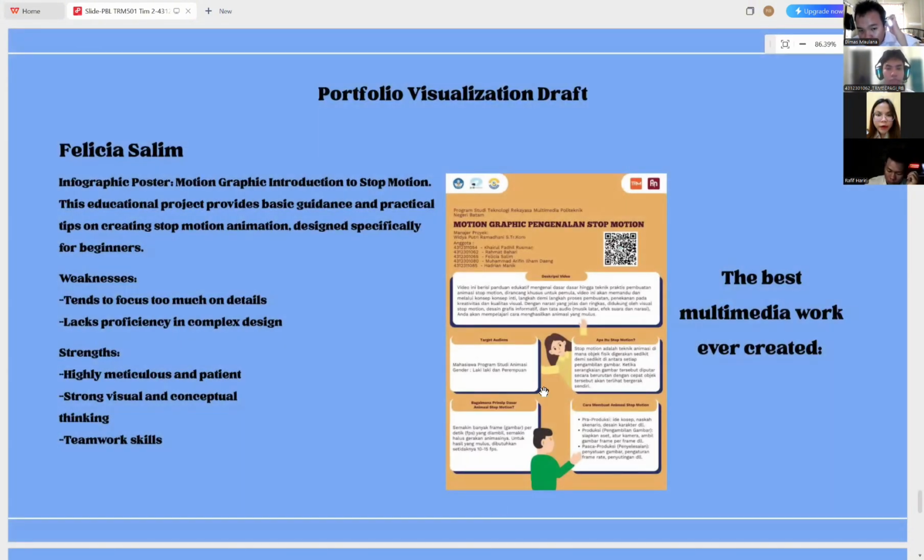I'll explain the portfolio visualization draft. This is the best multimedia work I have ever created, an infographic poster about stop motion introduction. My weakness is that I tend to focus too much on detail and I'm not very skilled in complex design. My strengths are that I'm very meticulous and patient, have strong visual and conceptual thinking, and I'm a good team member. Next presentation is Dimas Maulana.